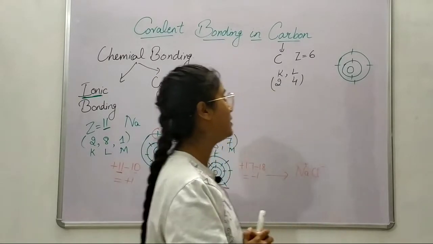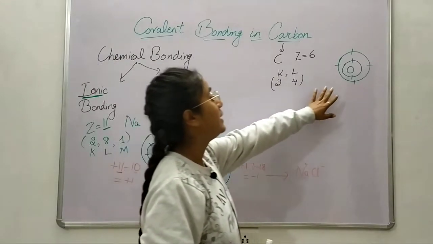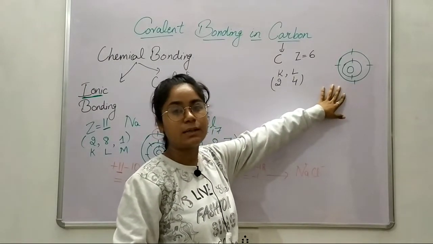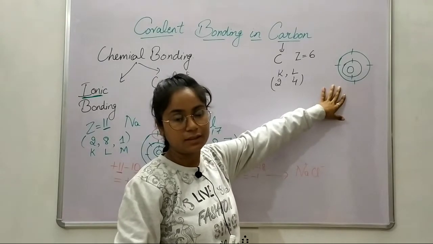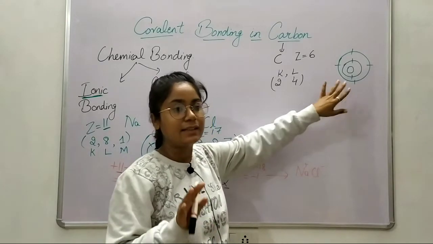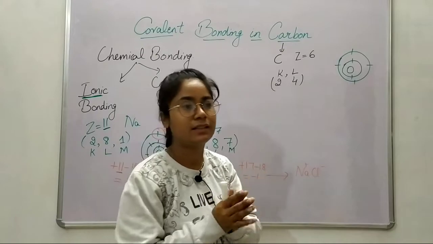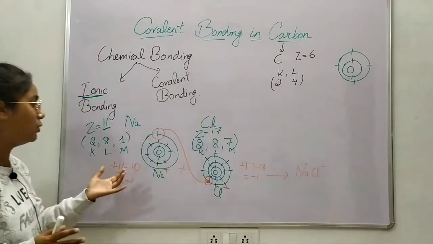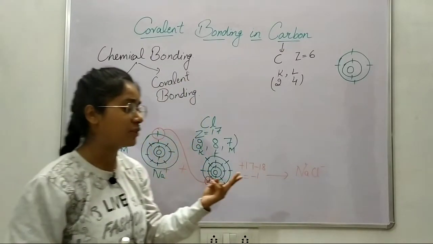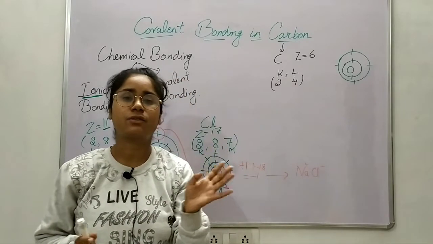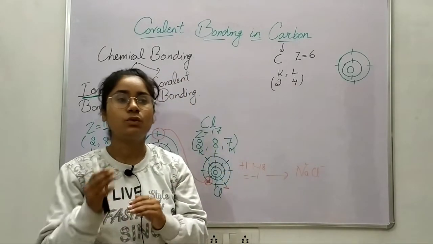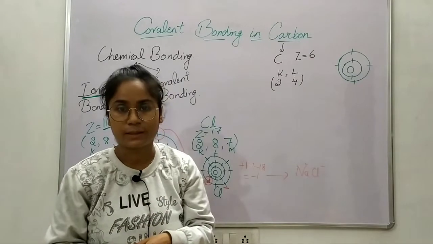Now the reason behind it is that the valency or the combining capacity of carbon is 4. It is a large amount, okay. To form an ionic bond, 1 electron, 2 electrons, and in some rare cases 3 electrons can be gained or lost.